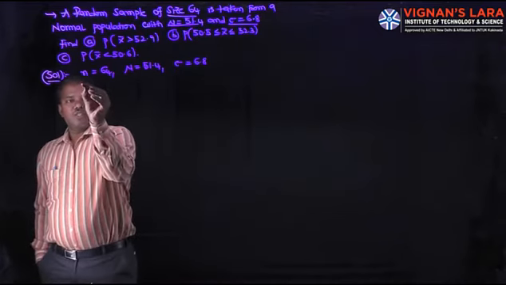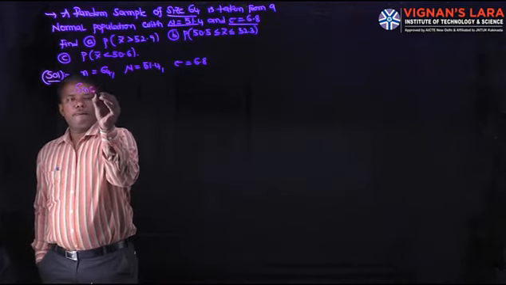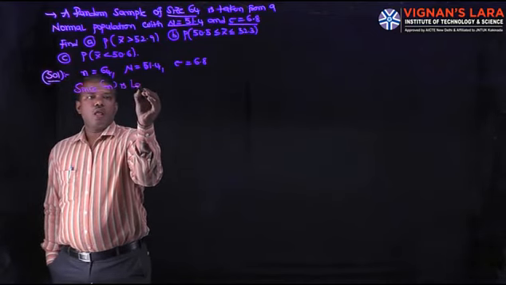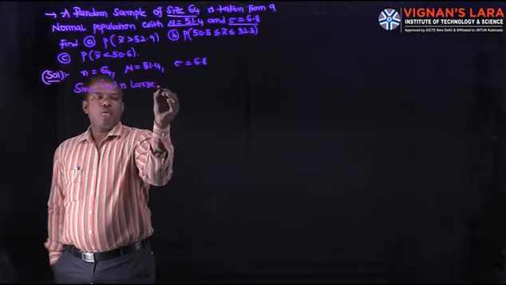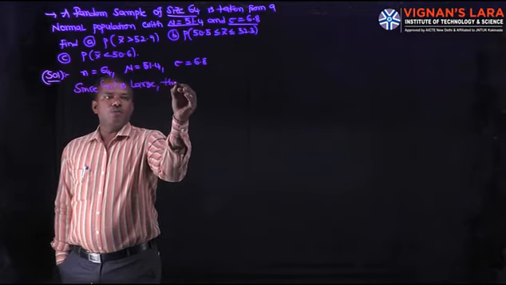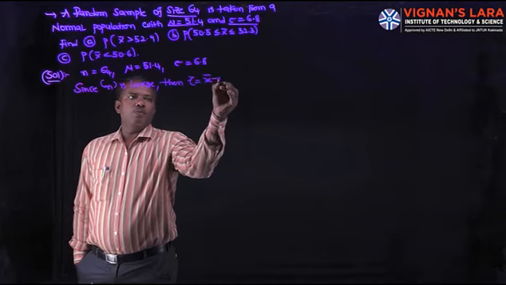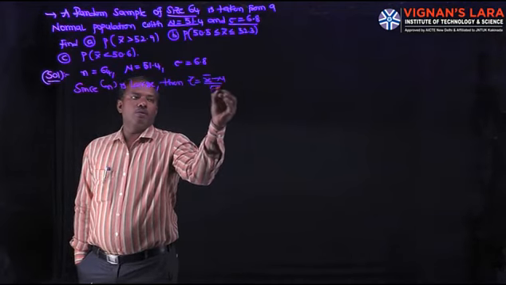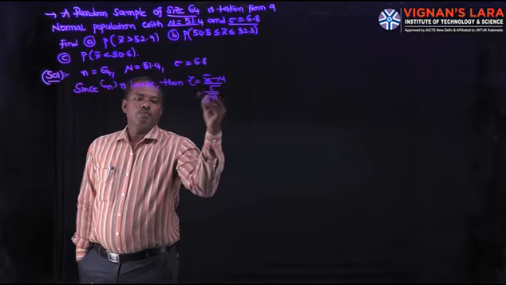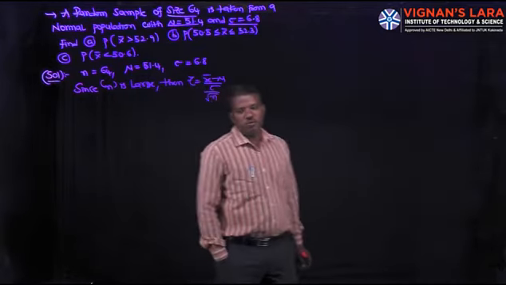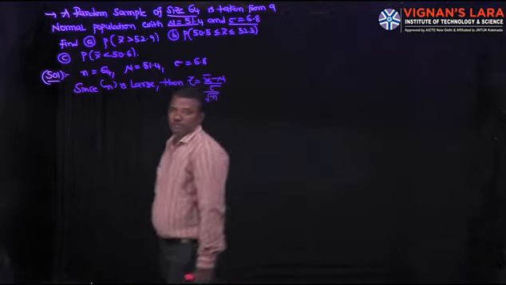Next, since n is large, then Z is equal to (x bar minus mu) by (sigma by root n). This is the second step. Since n is large, Z is (x bar minus mu) by (sigma by root n).